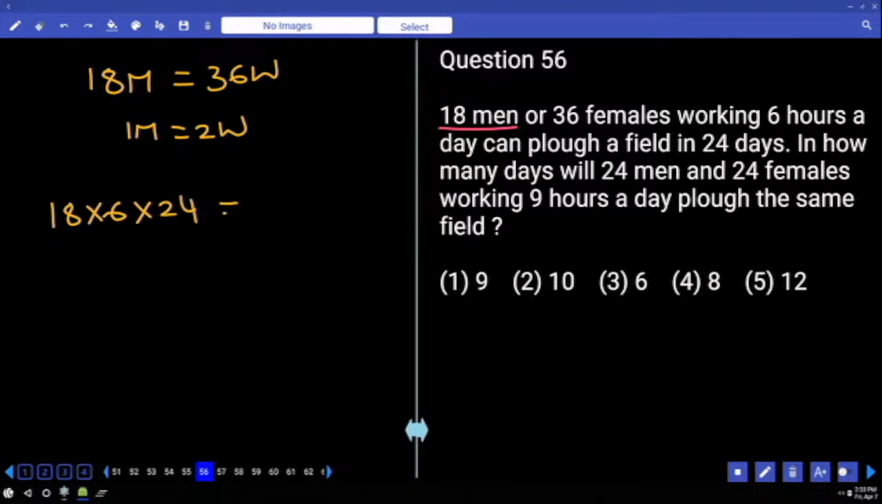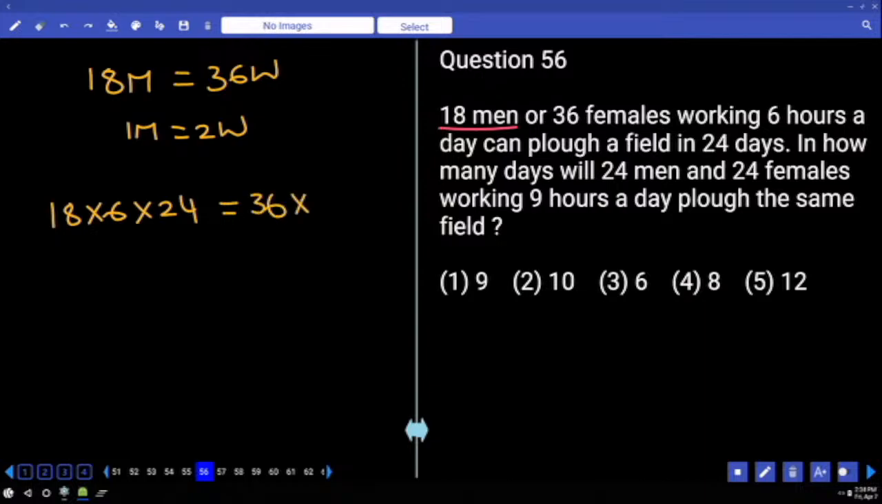M1D1H1 is equal to M2D2H2. Now what is our resource? We need to consider the data in men only. And also, if 2 women is equal to 1 man, 24 women is equal to 12 men. Already 24 men, so 36 men in total, and now they are working how many hours a day?